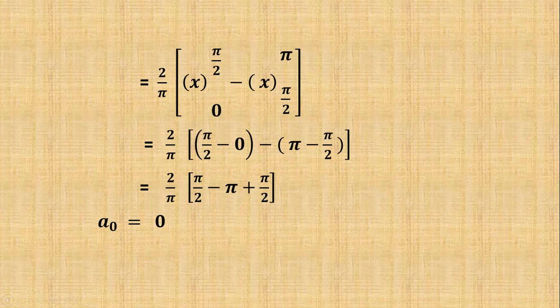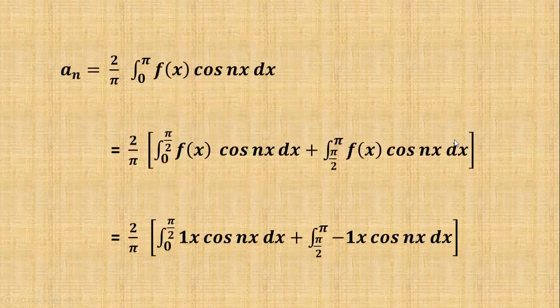And now, a_n is equal to 2 by pi into the integral from 0 to pi of f(x) cos nx dx. Here also we can split the integration: 2 by pi into the integral in between 0 and pi by 2, and pi by 2 to pi, of f(x) cos nx dx.